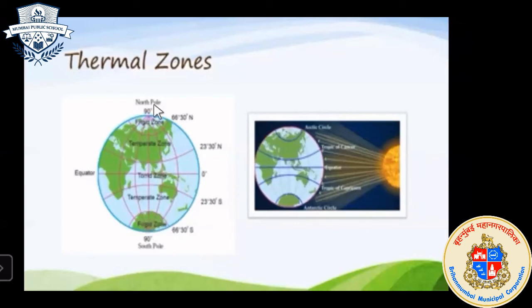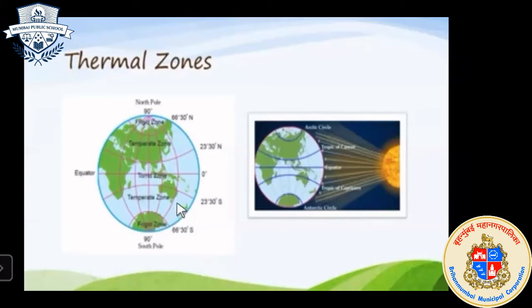And the frigid region means the south pole or north pole of the earth. Here this is the south pole and this is the north pole. After 66 degree 30 minutes north to the 90 degree north pole, this region is known as the frigid region. Frigid means a very low temperature region.